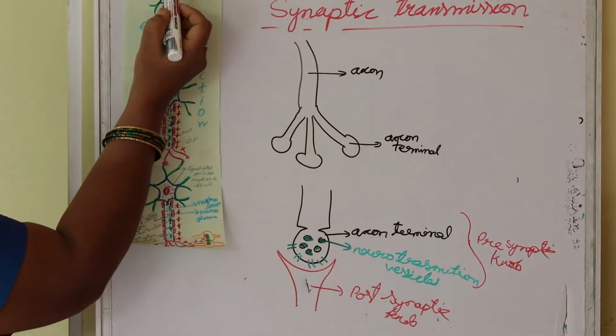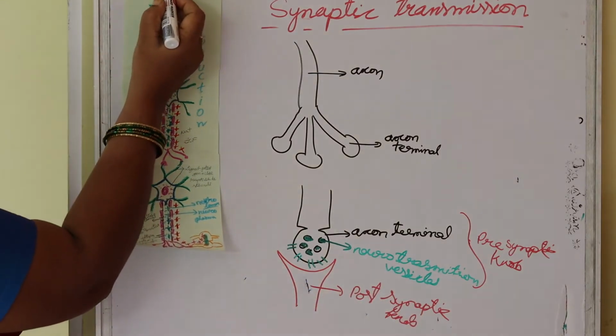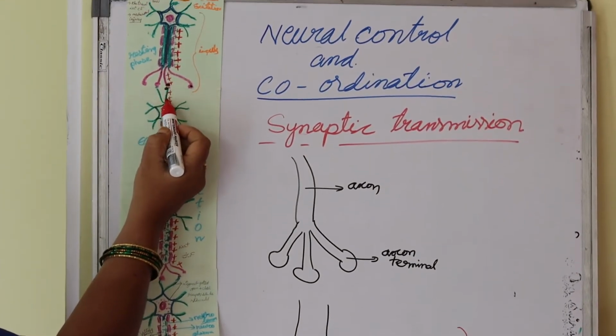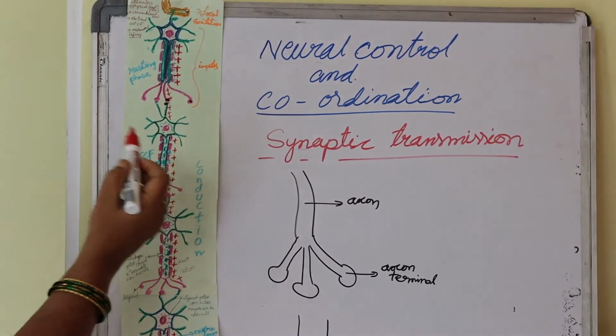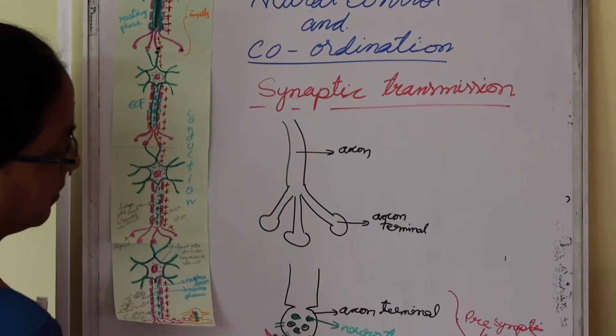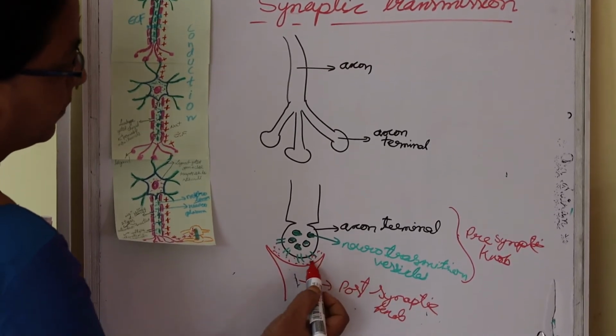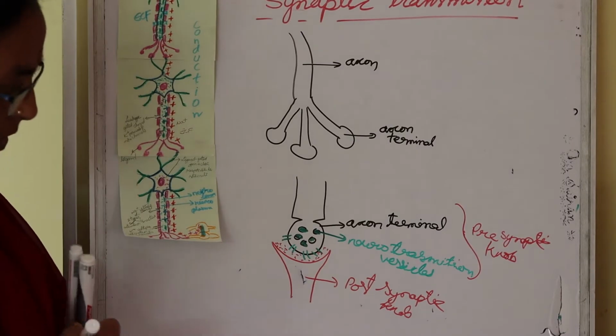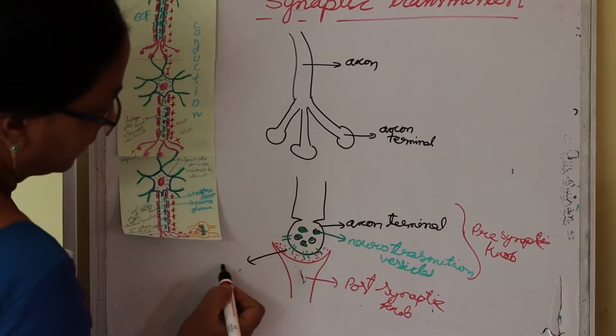I already gave this hint. This is the presynaptic nerve of the previous neuron, and here is the dendrite. This is the postsynaptic nerve, and there is a junction between them. There is a gap that we call the synaptic cleft.